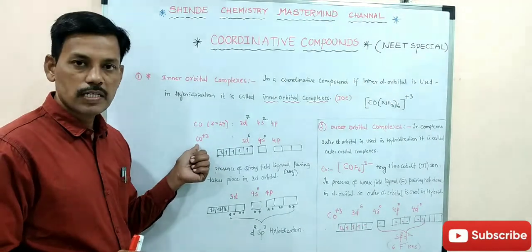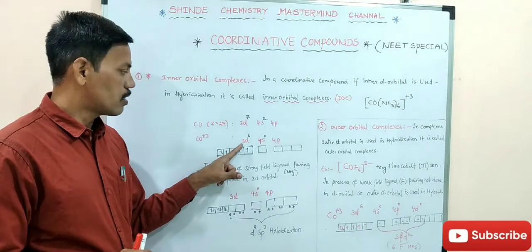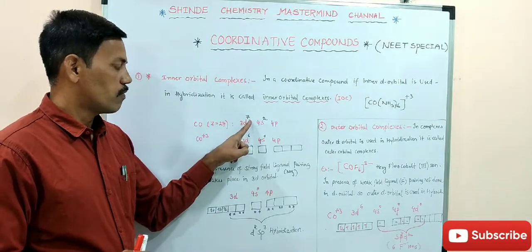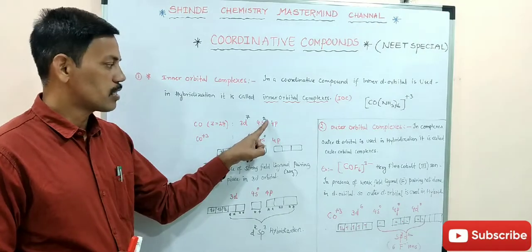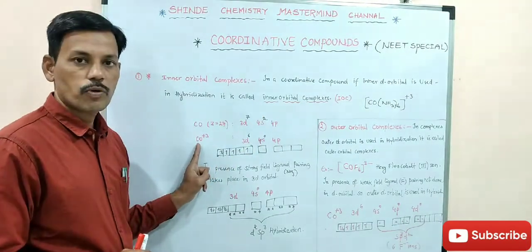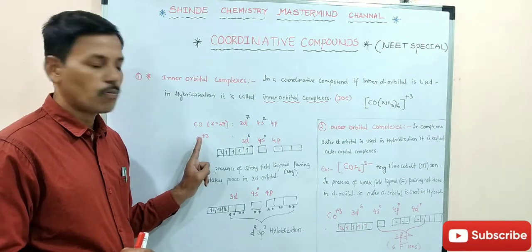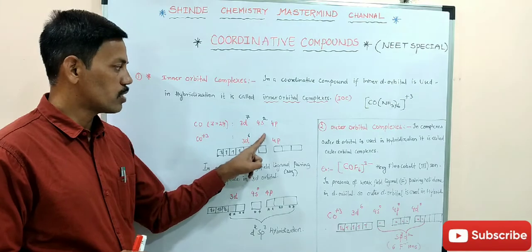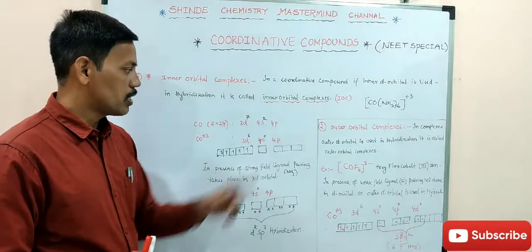In this cobalt(3+) ion the electrons are 3d6, because one electron from d and two electrons from s are eliminated. The remaining electrons are 3d6, 4s0, 4p0.